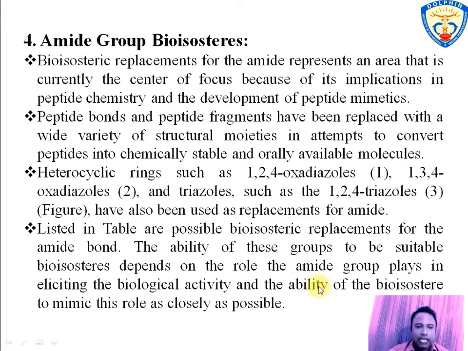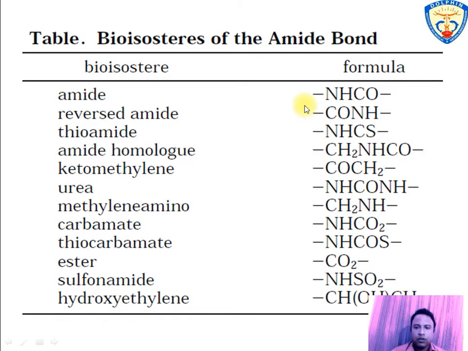In the next slide, I have given a table of groups which are possible bioisosteric replacements for amide bond. These groups or bioisosteres mimic the amide group and elicit the same biological response. These are the examples of amide group bioisosteres, and the ability of these groups to be suitable bioisosteres for amide group.